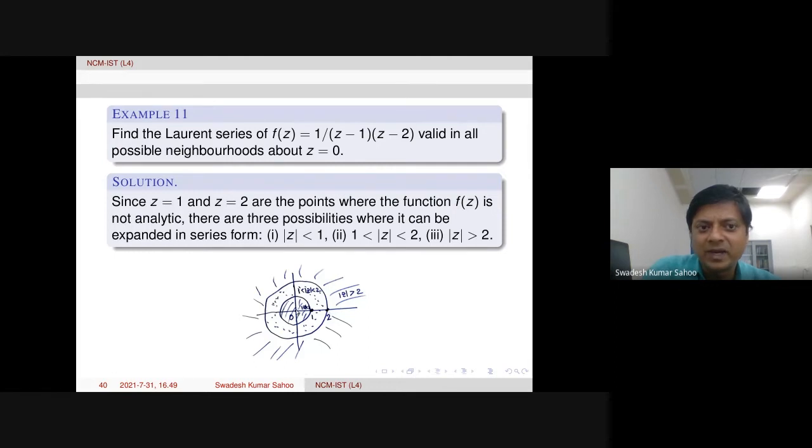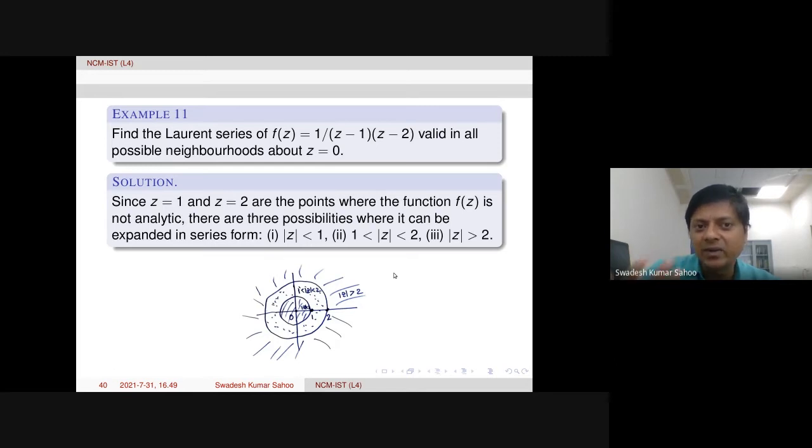And we are going to compute this Laurent series about z equal to 0. Therefore, how many possibilities are there? So this is one disk, then this annulus, then outside of this, mod z bigger than 2. There are 3 possibilities of neighborhoods about z equal to 0. Okay. So in these 3 regions, actually we compute series expansion.